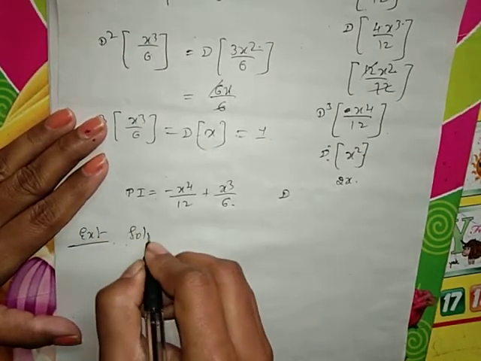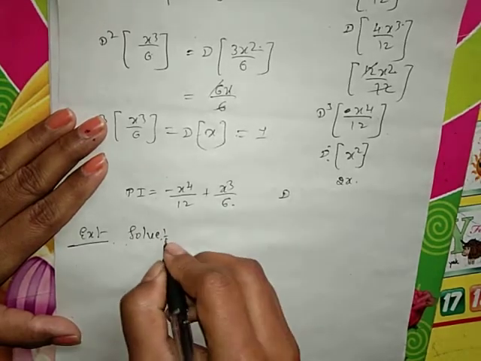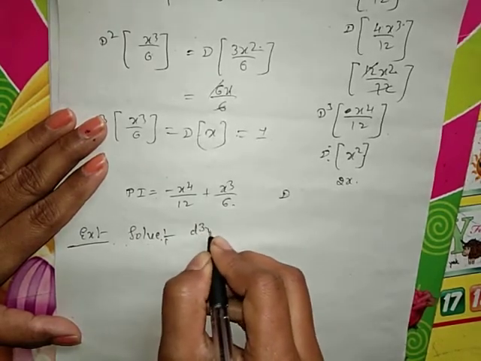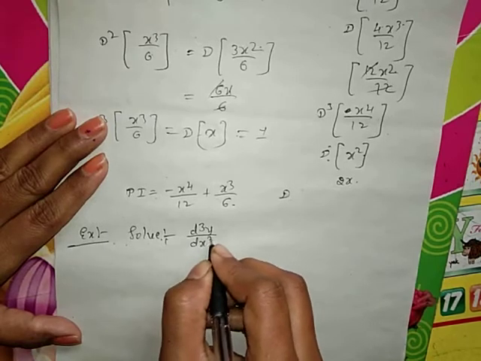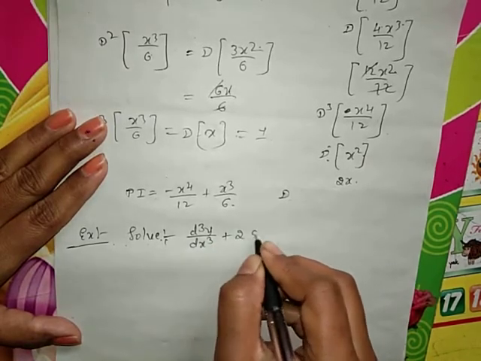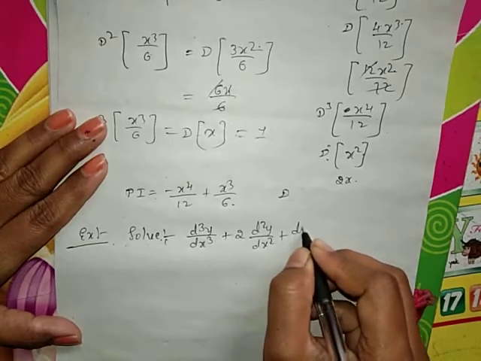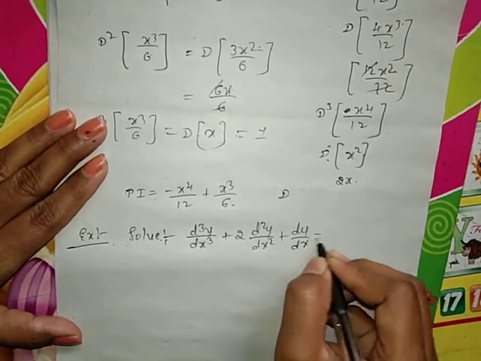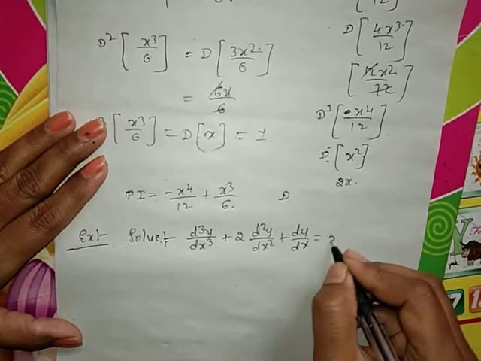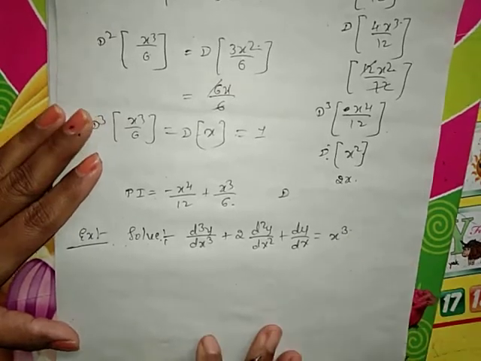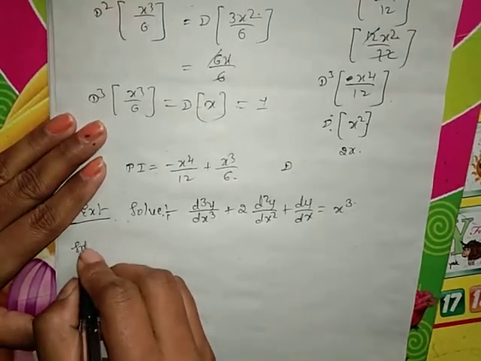Solve d cube y by dx cube plus 2d square y by dx square plus dy by dx is equal to x cube. So the solution will start.